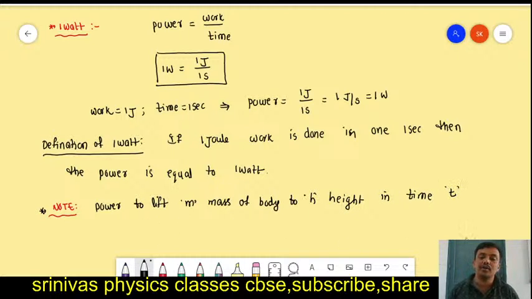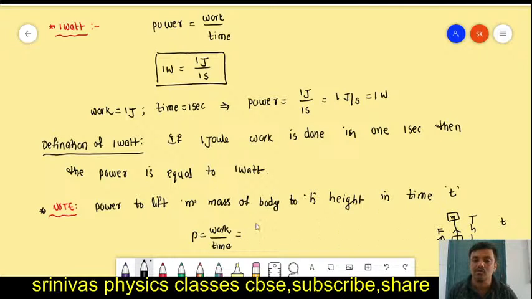We want to lift one body to height h. If you want to lift an object of mass m to height h in time t, then how much power do you have to use? Power formula is work by time. We are lifting the object, applying force, so the work done is equal to the potential energy.